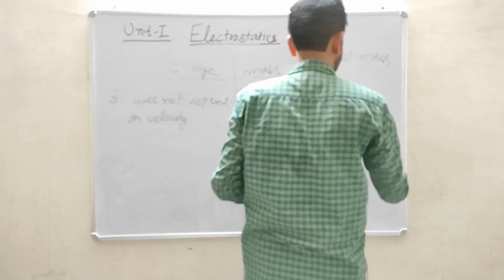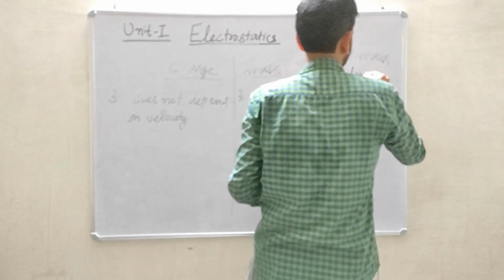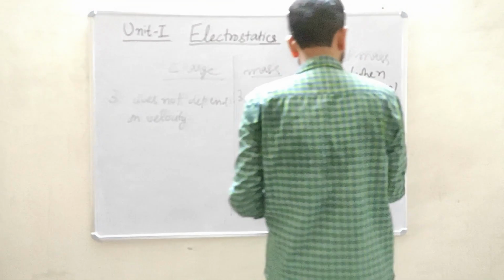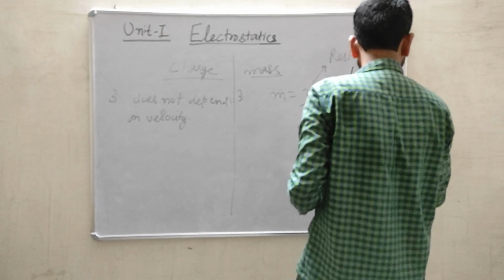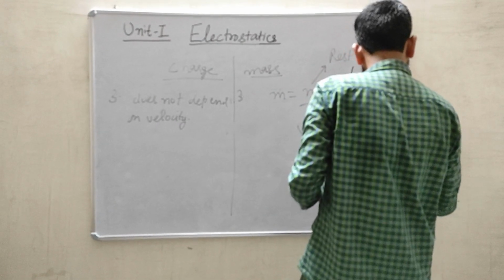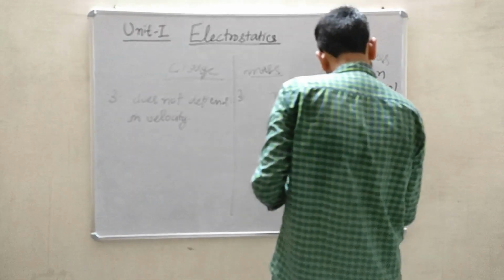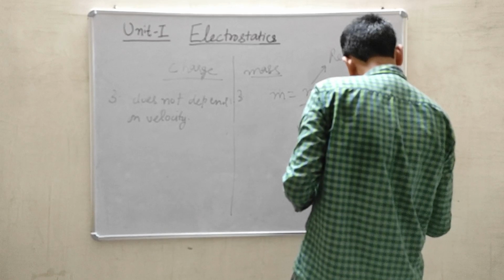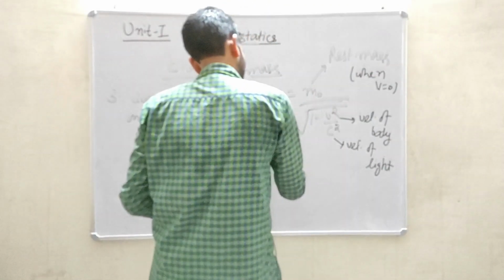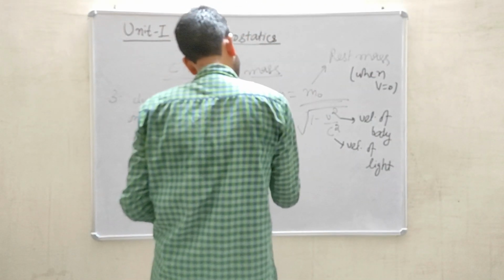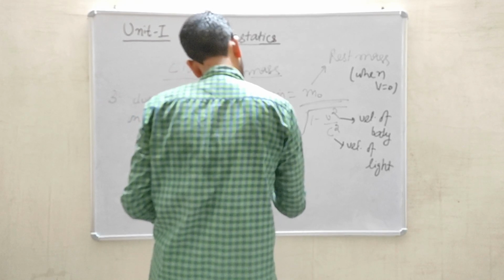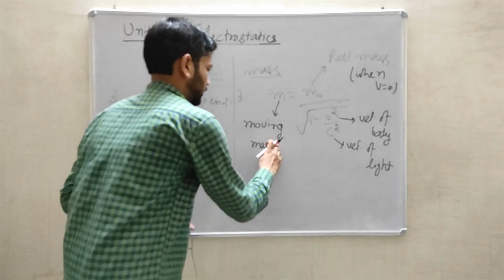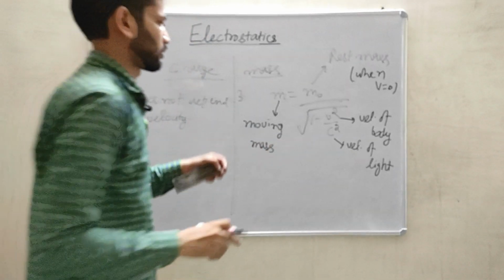So this is my rest mass when velocity is 0, and this is the velocity of body. This is velocity of light, and this is moving mass. It is not having any this concept.